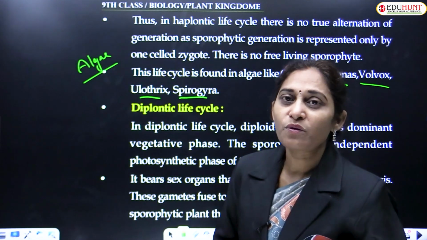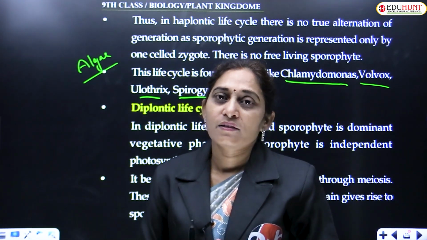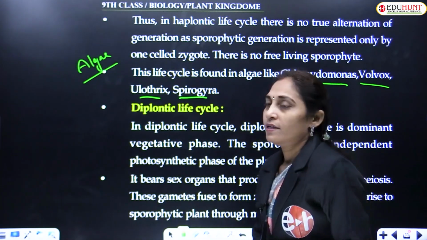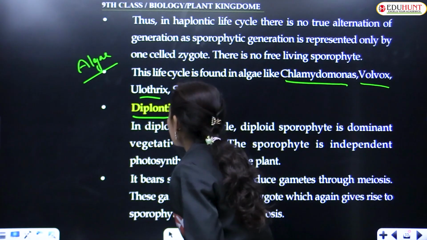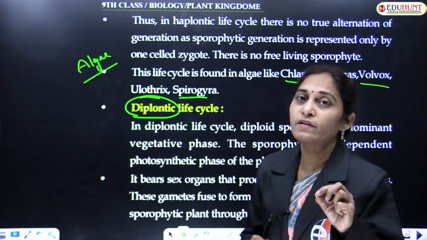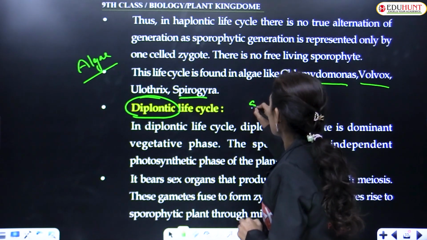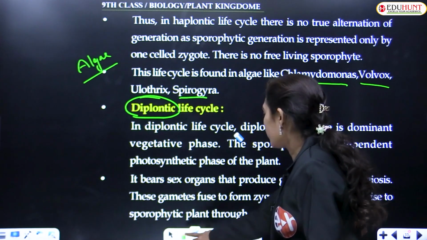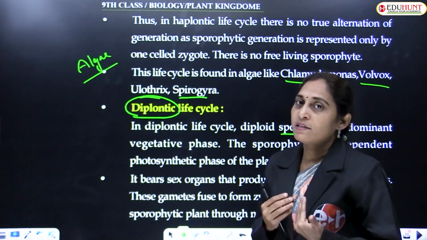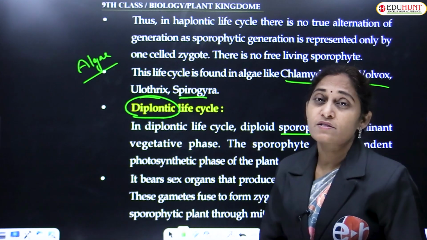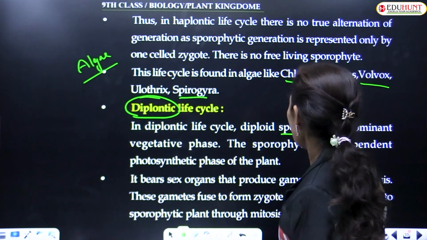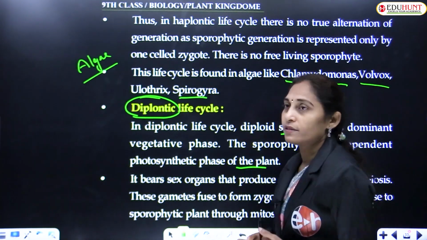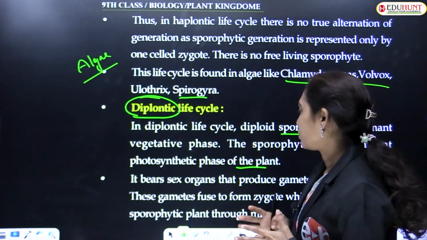In this session we are going to discuss the next life cycle type, that is Diplontic life cycle. In Diplontic life cycle, the name itself is indicating the diploid phase, that is sporophytic phase. Yes, the sporophytic phase is dominant over the haploid phase. Even the vegetative phase also occurs in the diploid phase, and the sporophyte is the independent photosynthetic phase of the plant, as we have seen in higher angiospermic plants.